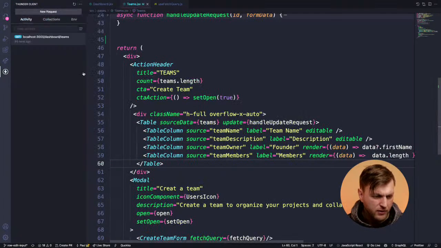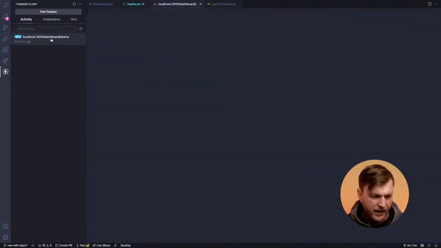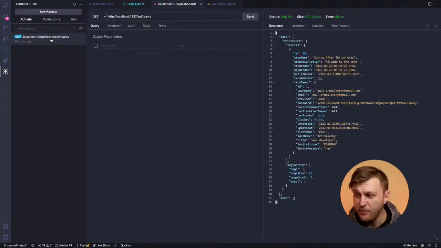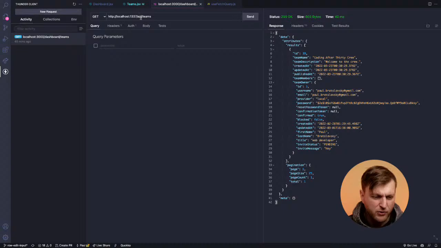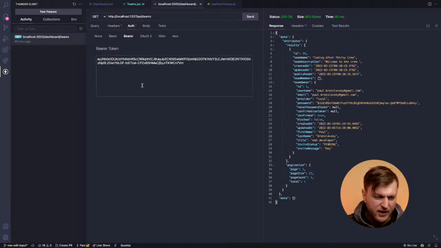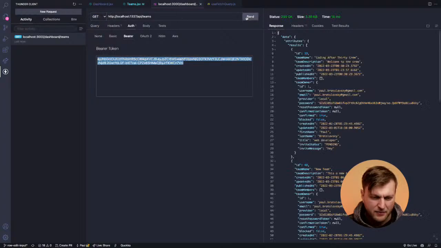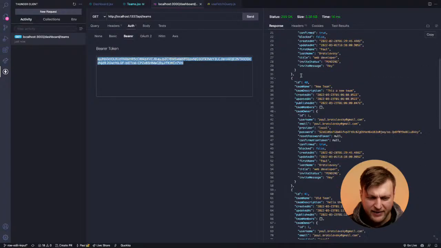I'll show you here basically what I'm doing. I actually found this cool recently. Someone told me, I don't know who, that this is called Thunder Client, and you're able to test your API right from VS Code instead of using Postman. All I'm doing is setting up my headers, content type application JSON. I pass my bearer token with my authentication, then I'm making a GET request, and I'm clicking send, and that retrieves my data.